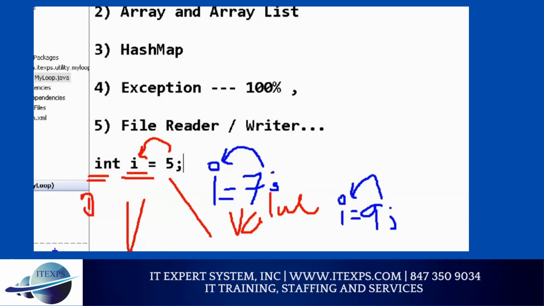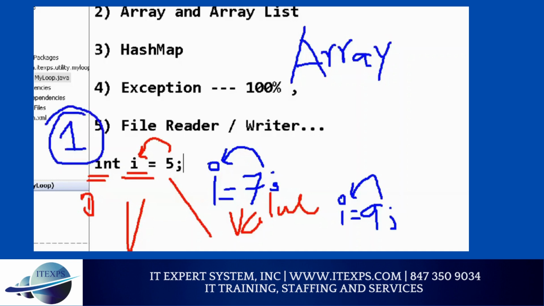Make sense? So Java gives you an option called array. Array means list of values. Speak with me. Array means list of values. It means in a variable, you can only store one value. With an array, you store a bunch of values. Make sense? A bunch of values. Array gives you a building. It's a kind of building.